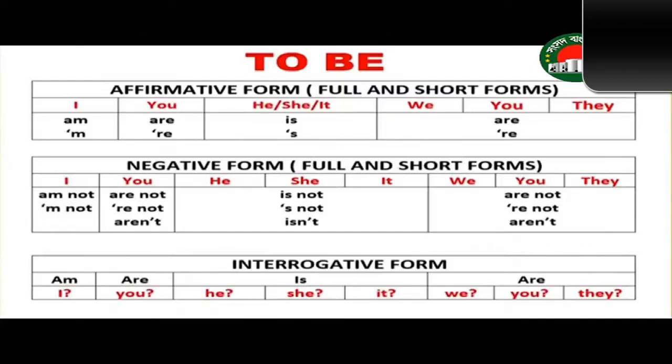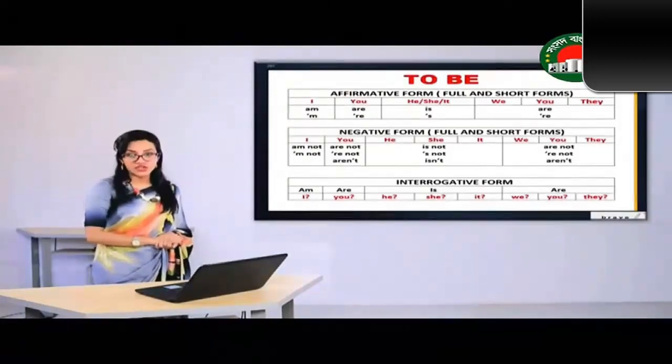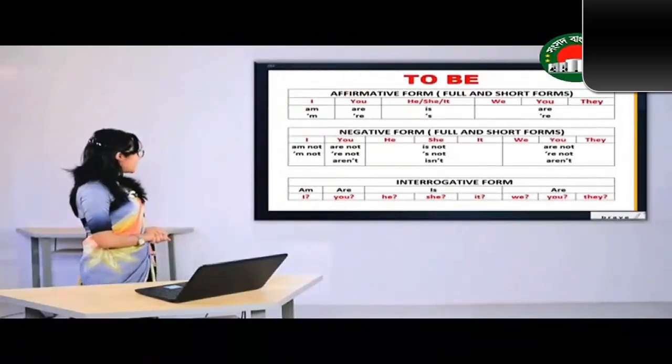Now moving on to the interrogative form, or simple present tense being used in interrogative sentences. If we use the to be verb in interrogative sentences, we are going to put the to be verb at the beginning of the sentence so that we can pose a question. For example, am I?